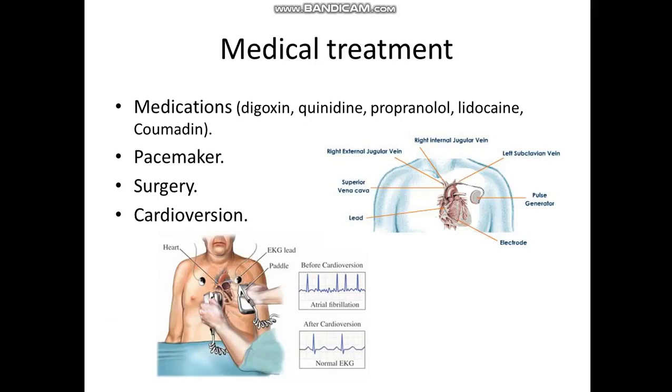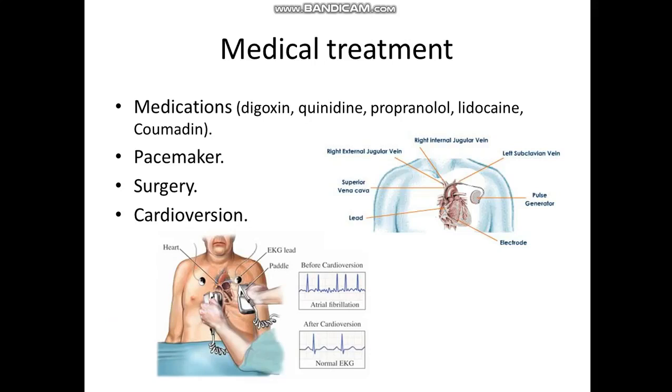For the medical treatment, first of all, change in the lifestyle, and also the physician might prescribe medications. For example, digoxin, which is actually the treatment of choice for cardiac arrhythmia, quinidine, propranolol, beta blockers, lidocaine as well, and comadine. Sometimes the physician may use a pacemaker, which is a small device placed under the skin by surgical operation, sometimes surgery for correction of certain conditions, for example, coronary disease.